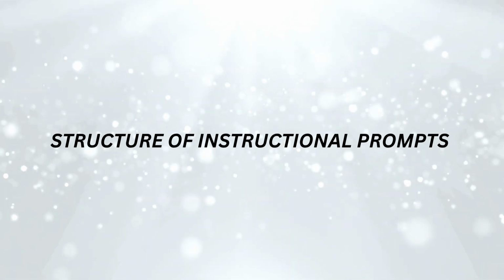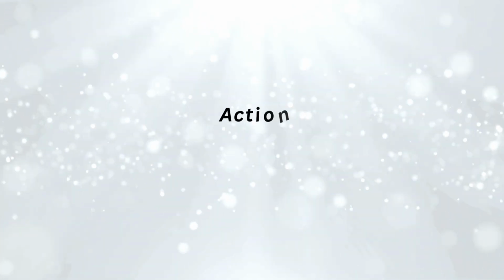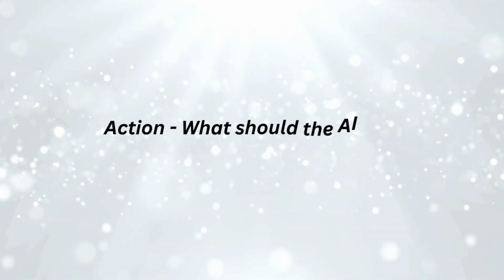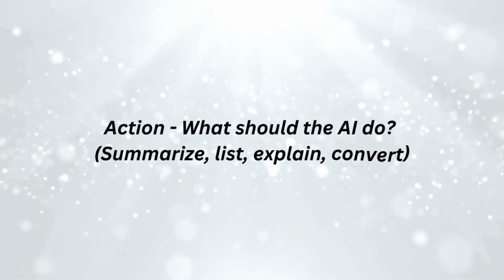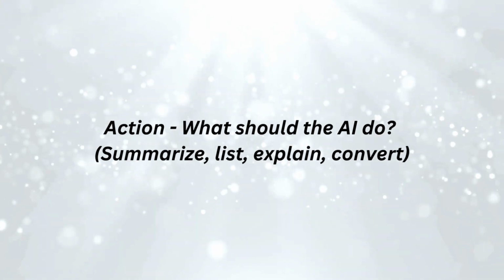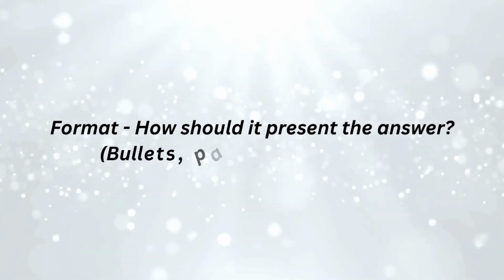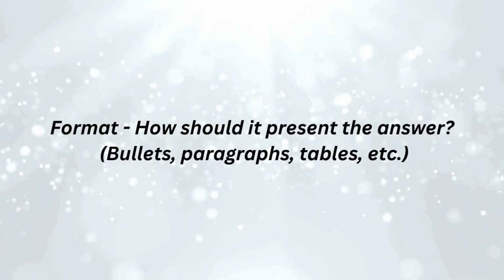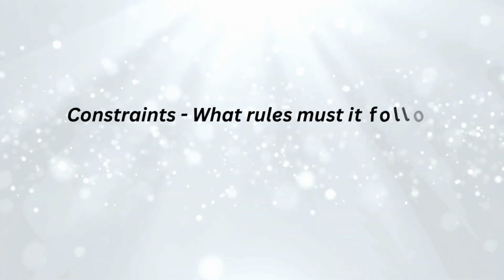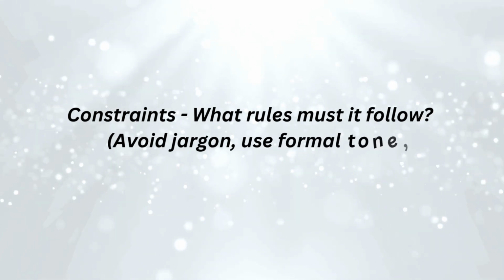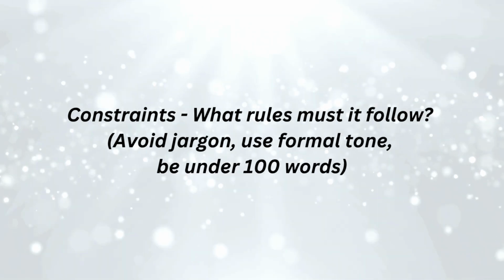Structure of instructional prompts. A great instructional prompt has three things: one, action; two, format; three, constraints. In action, you give what the AI should do, like summarize, list, explain, or convert. In format, you tell how it should present the answer, in bullet points, paragraphs, or a table, etc. In constraints, you give the rules it must follow: avoid jargon, use formal tone, be under 100 words.